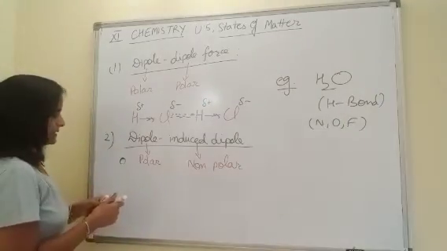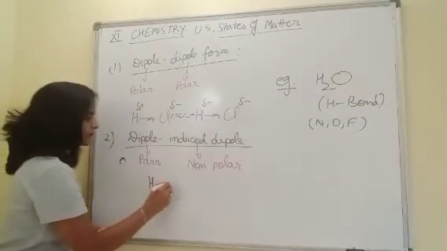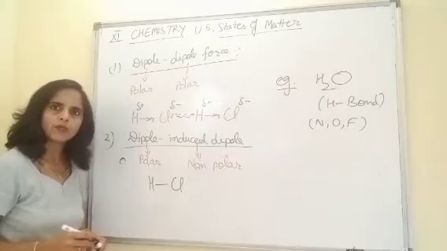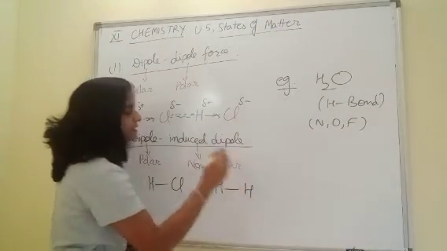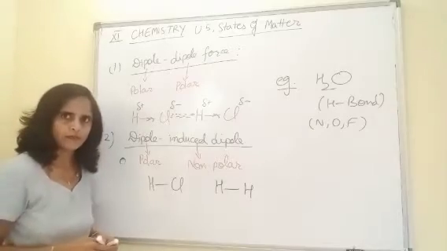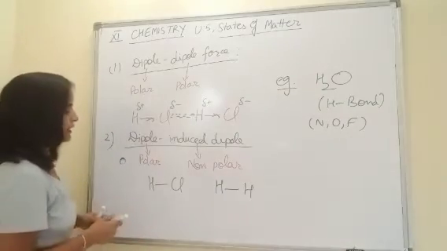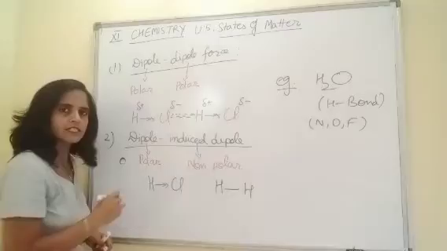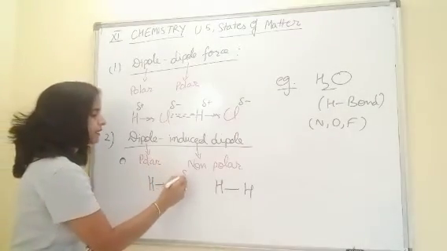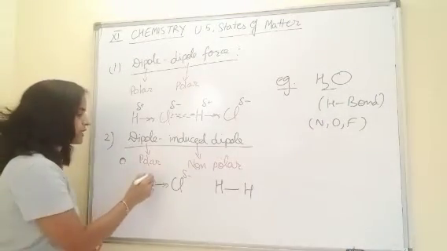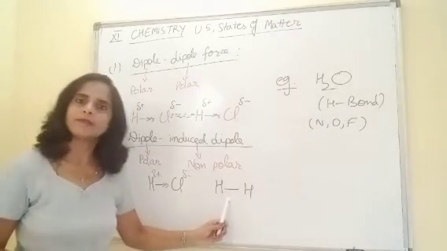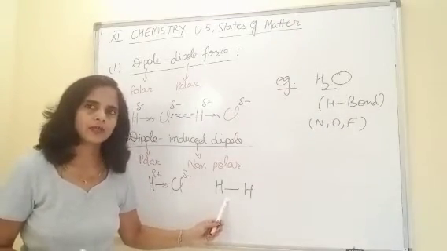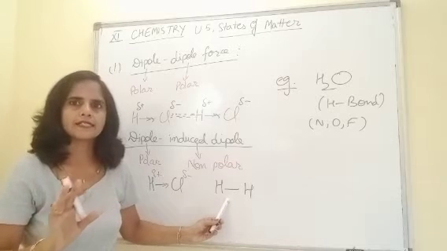Suppose we have an HCl molecule, example of polar, and an H2 molecule, example of non-polar. In HCl, the shared electron pair remains attracted towards chlorine, giving chlorine a slight negative charge and hydrogen a slight positive charge. But in H2, there is symmetrical distribution of the electron cloud, so no apparent charges are there.